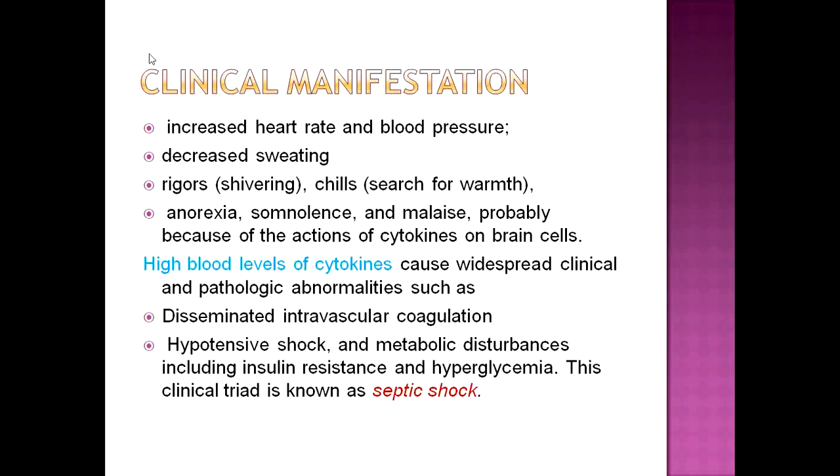Clinical manifestations include increased heart rate and blood pressure, decreased sweating, rigors, chills, anorexia, and malaise. High levels of cytokines cause widespread clinical and pathological abnormalities such as DIC, hypotensive shock, and metabolic disturbances including insulin resistance and hyperglycemia. This clinical triad is known as septic shock. We will discuss it in detail in the hemodynamic chapter.